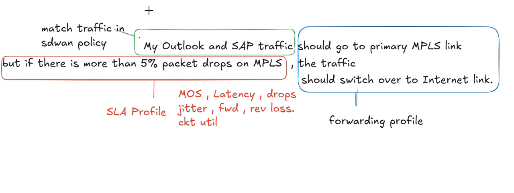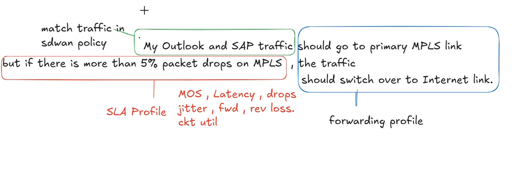In a network, different applications or different traffic have different sensitivity towards packet drops, latency, and jitter. For example, our voice traffic is sensitive to latency, but our internet surfing traffic is not sensitive to latency or packet drops. And at the same time, our business critical traffic is sensitive to packet drops.